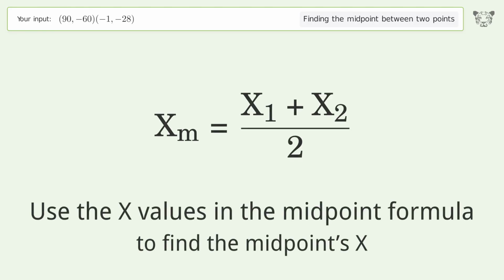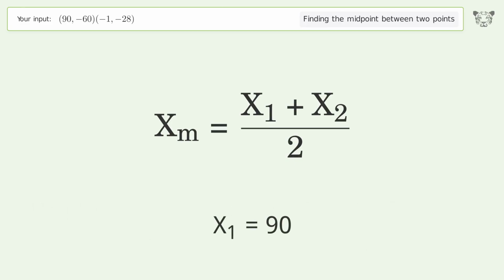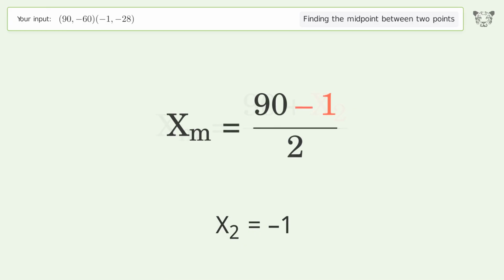Use the x values in the midpoint formula to find the midpoint's x. x1 equals 90. x2 equals negative 1. Simplify the arithmetic.